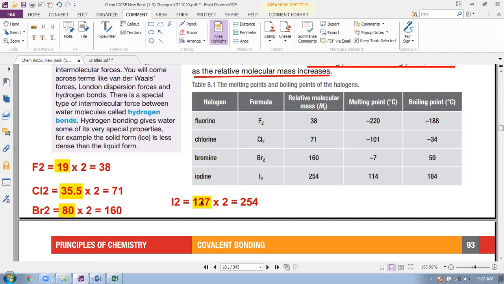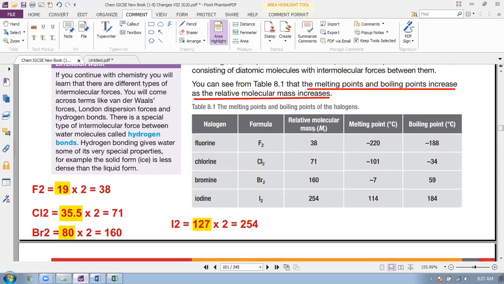Please, after this class, open your periodic table and match it. Page number 320. The periodic table is given on page number 320. So melting point and boiling point increase as the relative formula mass increases. All right. So, very important table.